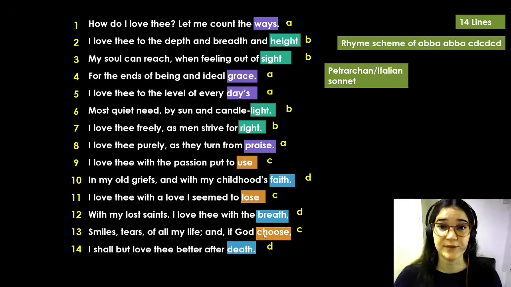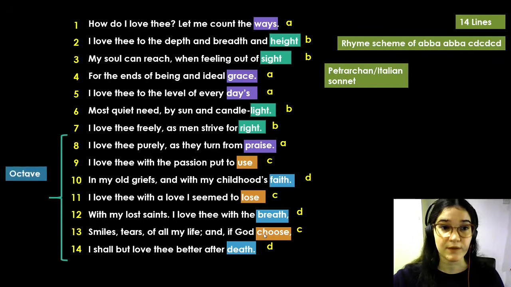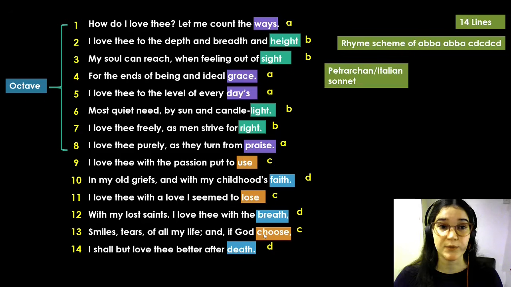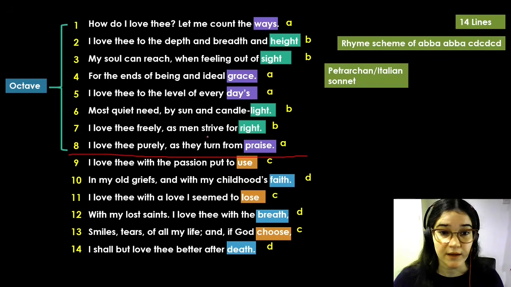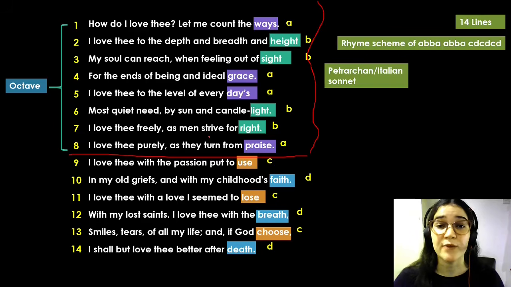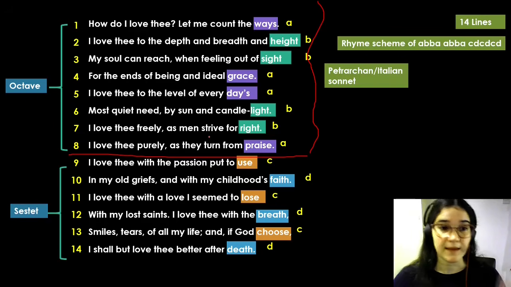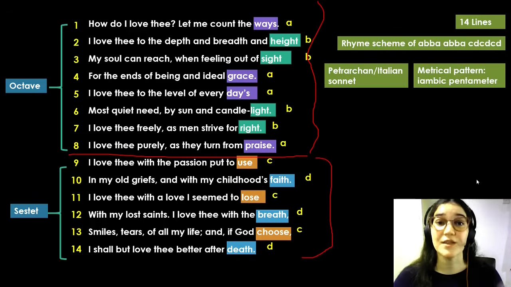And another characteristic of an Italian sonnet is that it is split into two groups. The first group is an octave, which means a group of 8 lines. And these 8 lines have a certain rhyming pattern, as you can see over here. The octave is followed by a rhyming sestet. And as you can see, the sestet has a rhyming pattern of its own. This poem's metrical pattern is iambic pentameter. Let's move on and analyze each line of the poem in more detail.